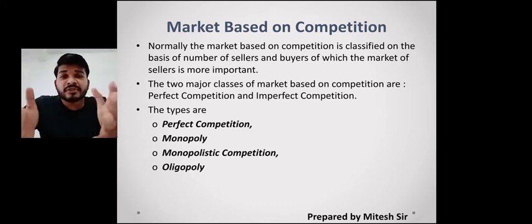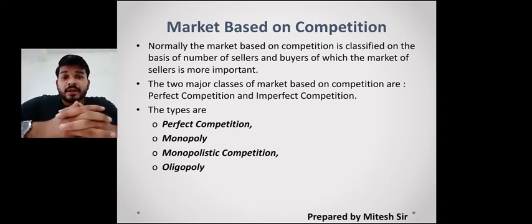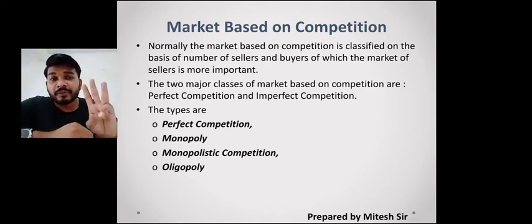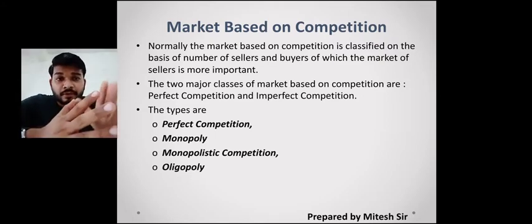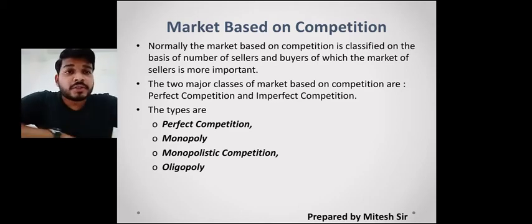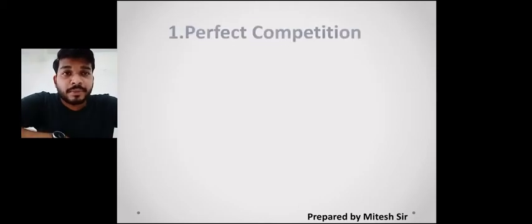These are different kinds of markets available, but here we are going to learn 3 types of imperfect market: monopoly, monopolistic market and oligopoly market. But today we'll talk about the very first one, perfect competition. So let's start with the perfect competition market.